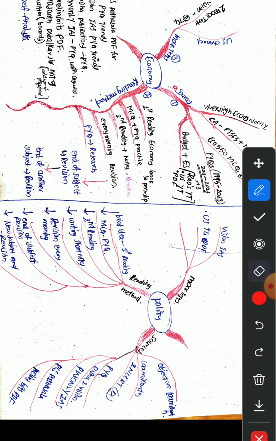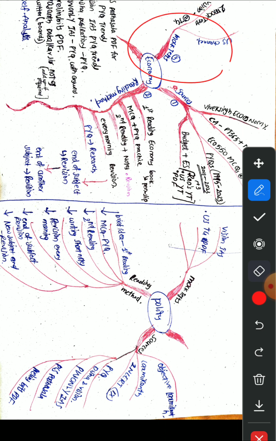Now when it comes to tests, the purpose of mocks is to test our knowledge, or we can also revise through mock tests. I don't take mock tests seriously, but if there are any new concepts or points, I will add them to my notes. For mock tests, I will be writing only 2 mock tests per subject, and these are from the Vision IAS Telegram channel. They are available in Understand UPSC Satyam Jain Sir's Telegram channel.